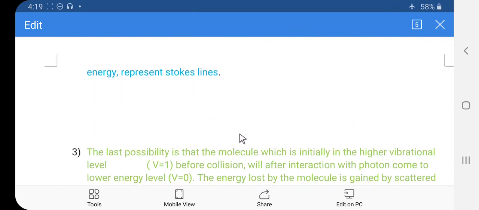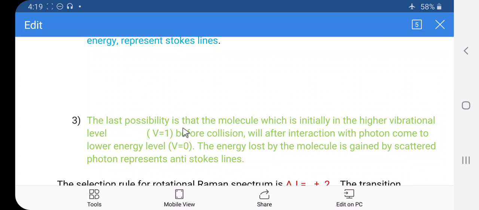The third possibility is that the molecule is initially in a higher vibrational level, that is V is equal to 1, before the collision, and after the interaction with the photon comes to the lower energy level, that is V is equal to 0. The energy lost by the molecule is gained by the scattered photon, and it represents the anti-Stokes line.